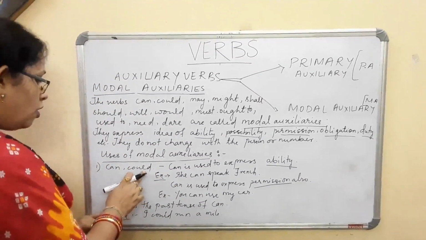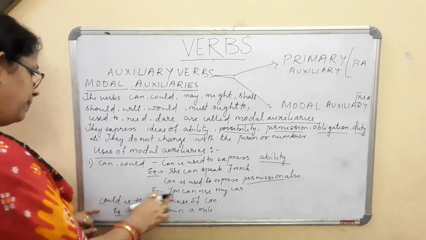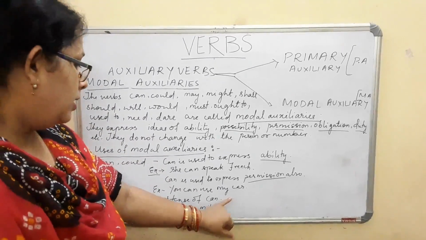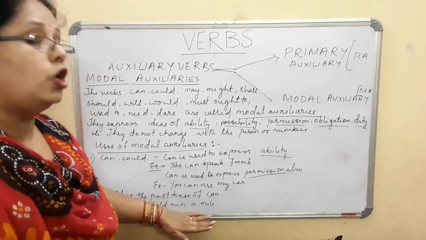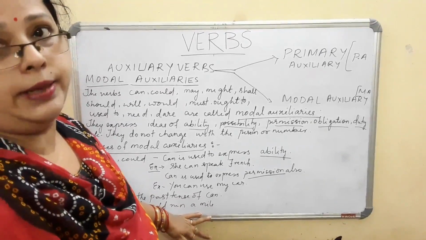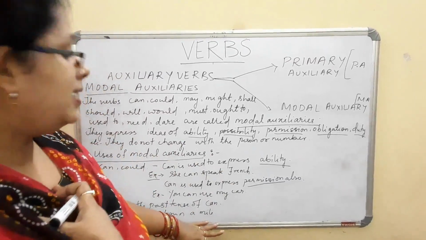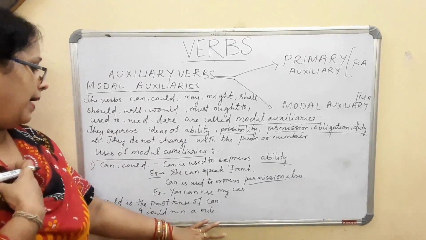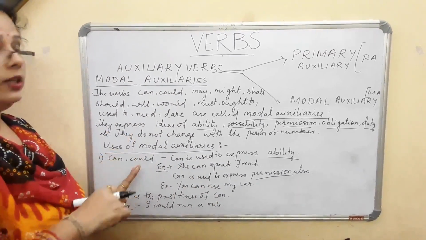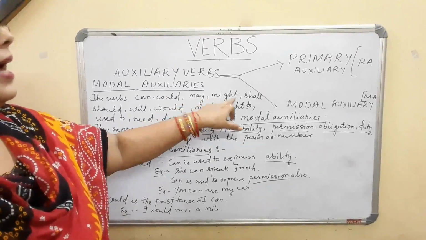Now, as you must all be knowing, could is the past tense of can. What will be its example? I could run a mile. Again ability, in the past tense. It expresses ability. That means I had the ability to run a mile. So this is the use of can and could. Next we are going for may and might.